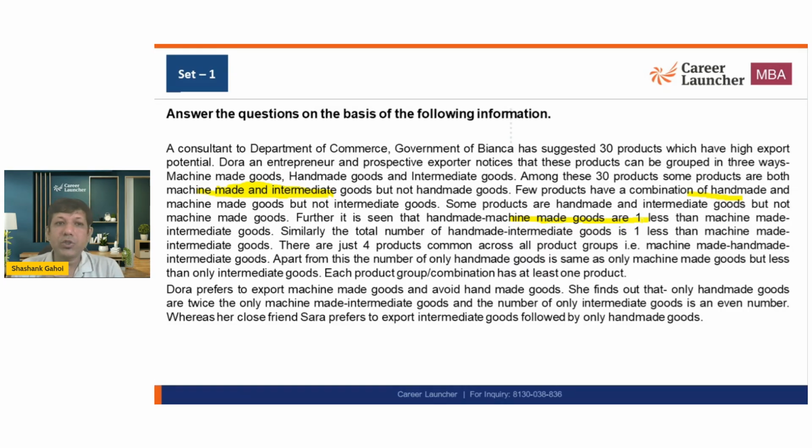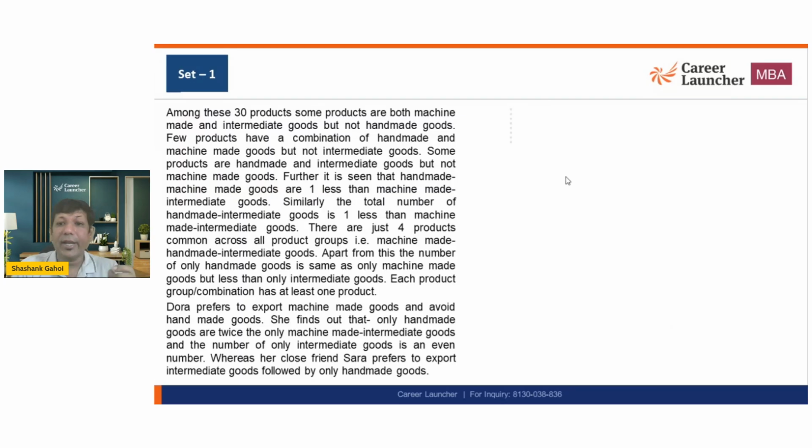Important point: when you read machine-made and intermediate, it means there is an intersection between them. Handmade and machine-made, again there is going to be an intersection. Our job is to solve, and there are overall 30 products, and everything belongs to at least one category.